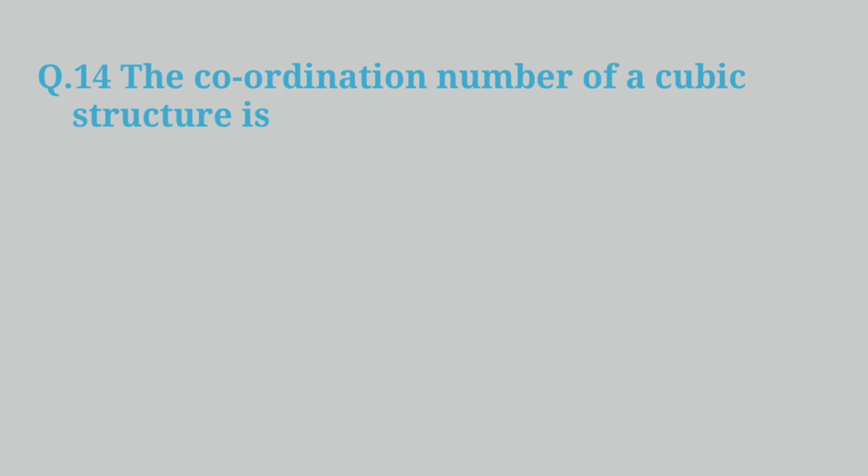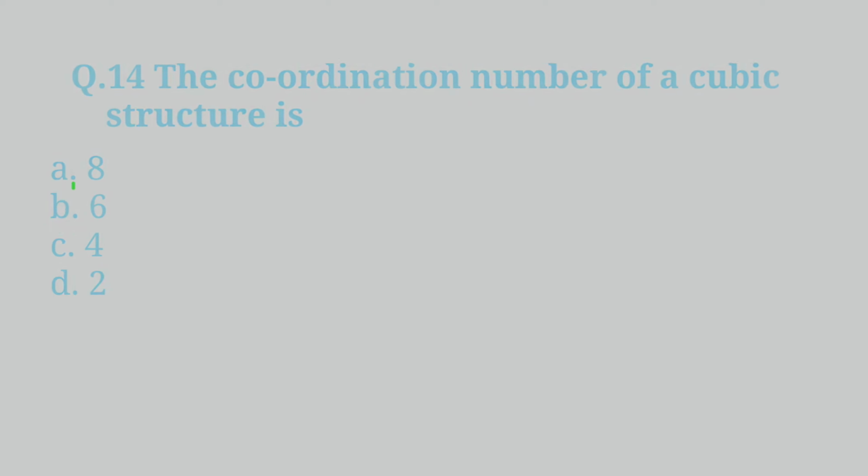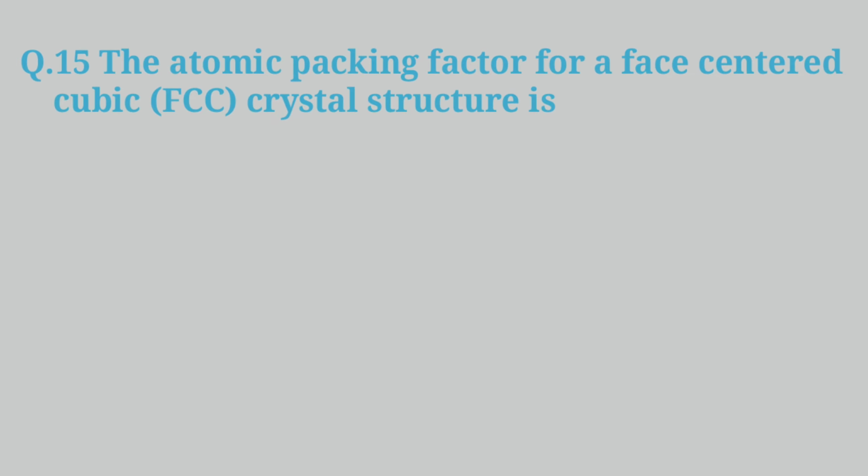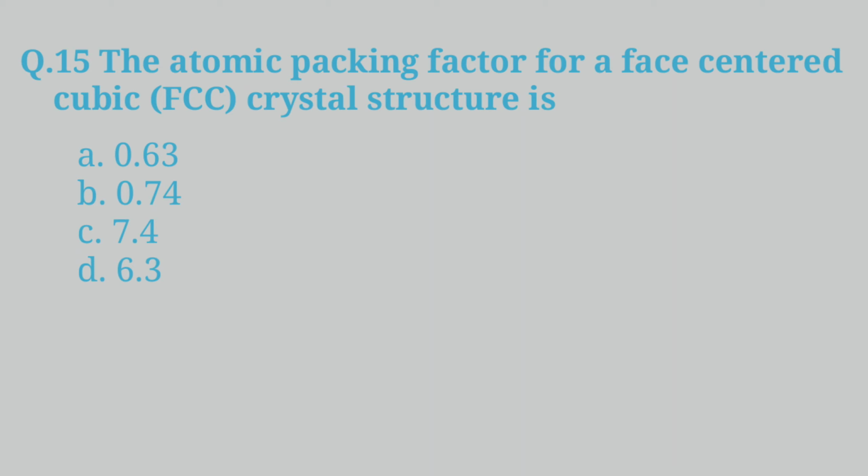Question 14. The coordination number of a cubic structure is A. 8, B. 6, C. 4, D. 2. And the answer is B. 6. Question 15. The atomic packing factor for face-centered cubic FCC crystal structure is A. 0.63, B. 0.74, C. 7.4, D. 6.3. And the answer is B. 0.74.